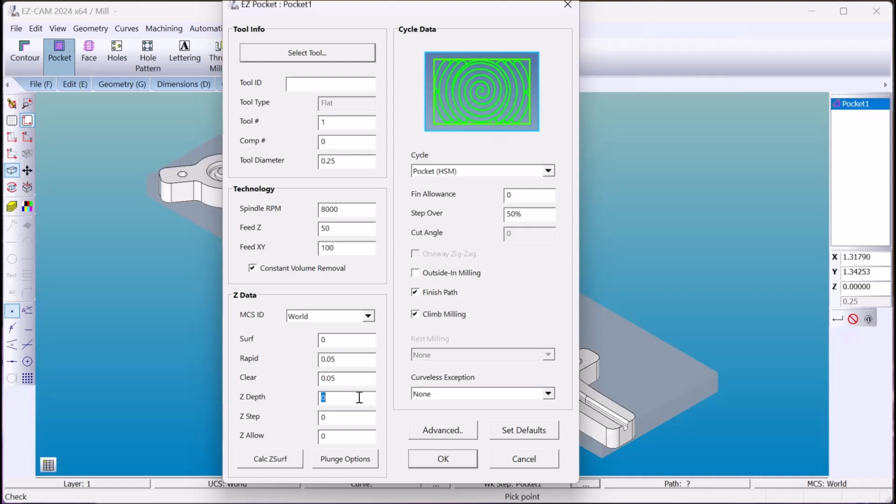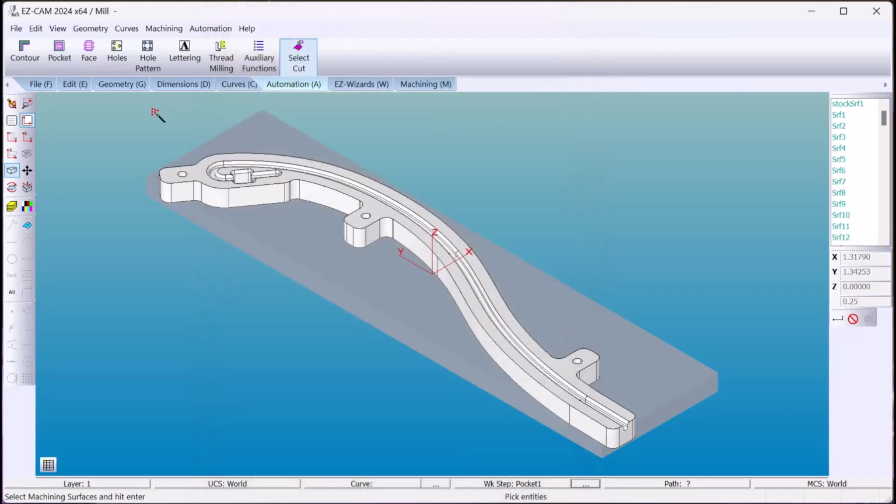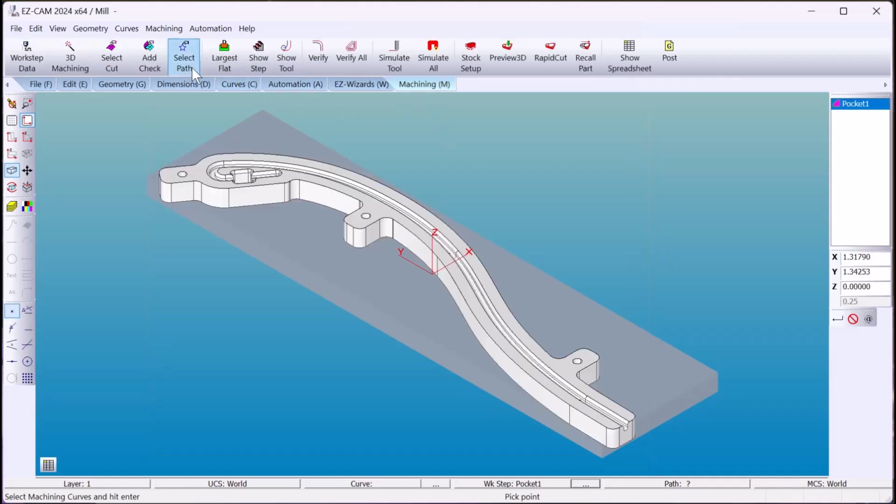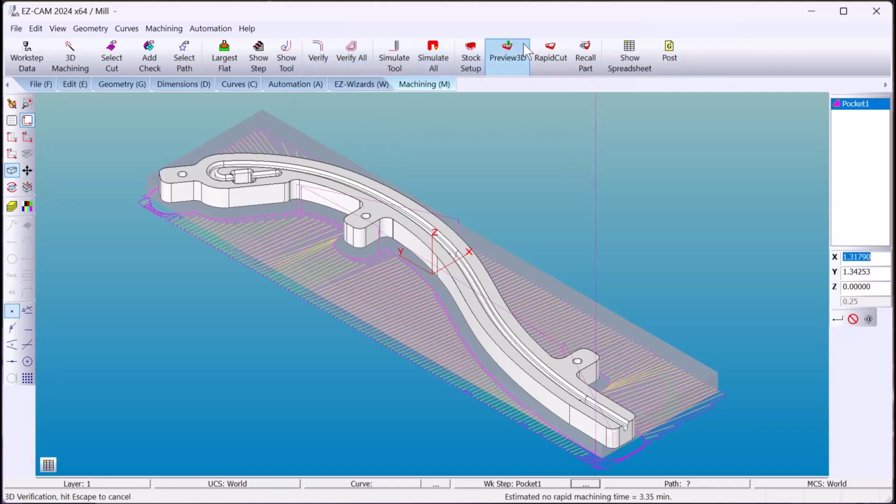EZCAM will get the depth based on the surfaces we select. I'll go full depth because we're using high-speed machining. I'll leave a finish allowance and maybe a smaller step. Outside in milling, make sure that the tool starts outside of our stock. Select our part. Add our stock and preview.